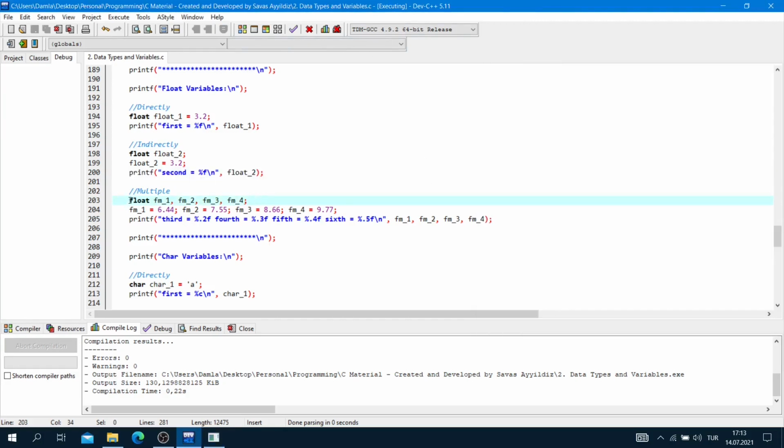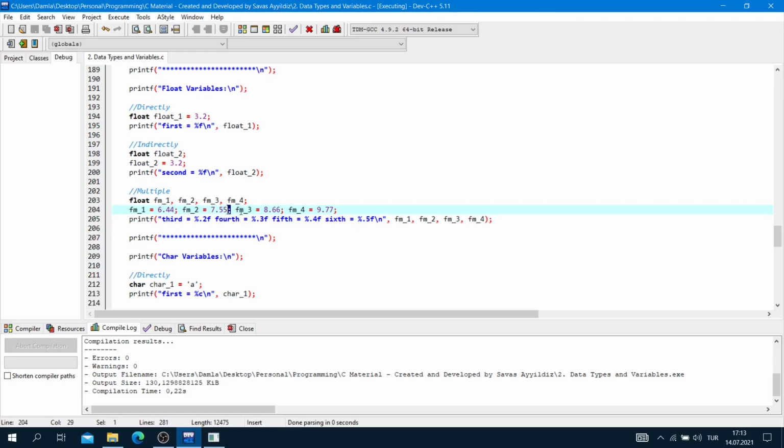And multiple way, float multiple 1 comma float multiple 2 comma float multiple 3 comma float multiple 4 and semicolon. Float multiple 1 is equal to 6.44, and float multiple 2 is equal to 7.55 and semicolon.